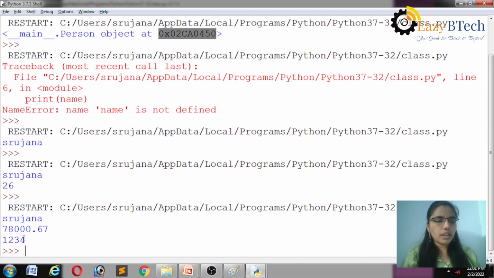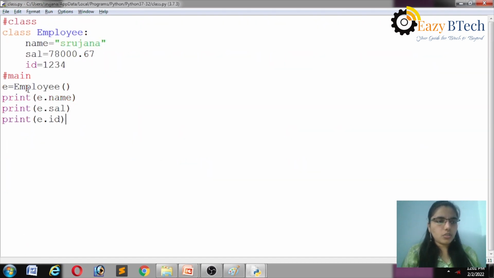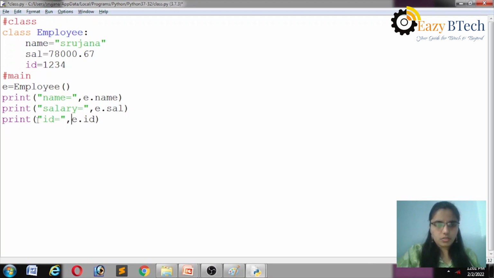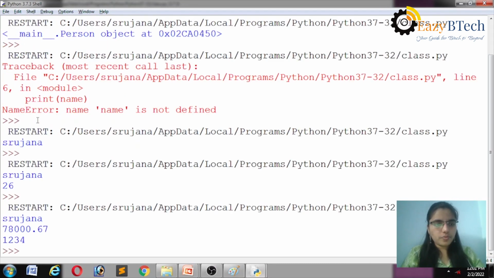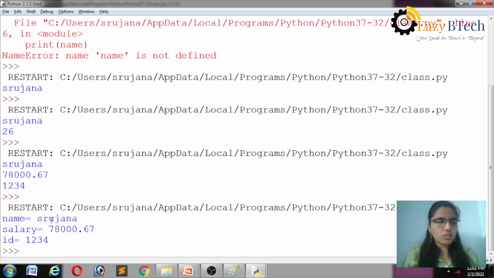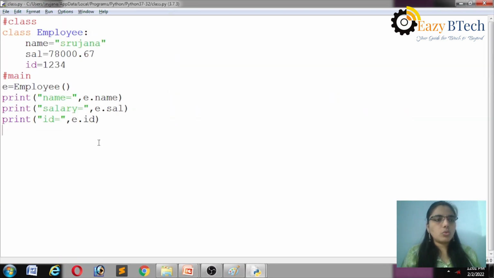If you want to write name is equal to, salary is equal to, ID is equal to, let's print name is equal to Srijana, salary is equal to some salary, and ID is equal to some ID. Okay. So this is the example for class and object.